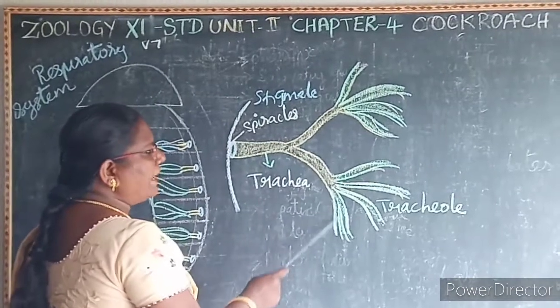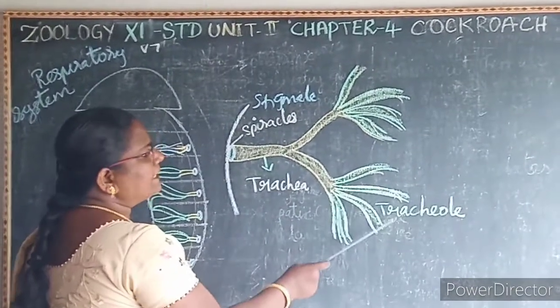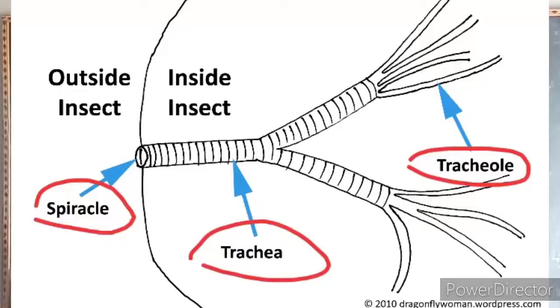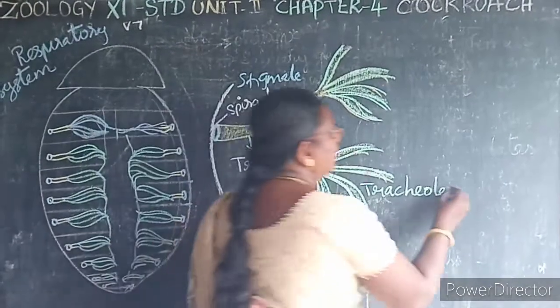If the trachea divides into many branches, the terminal branches of the trachea, that is known as what? Tracheole. Say the terms: spiracles, trachea, tracheole. What is a tracheole? The trachea divides into many branches. That is known as what? Tracheole. This tracheole supplies oxygen to the entire body.